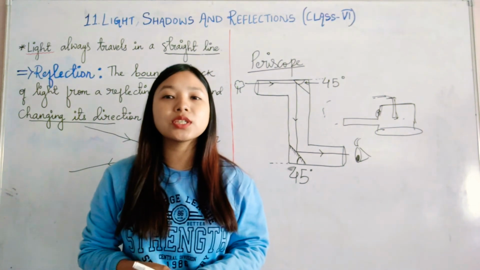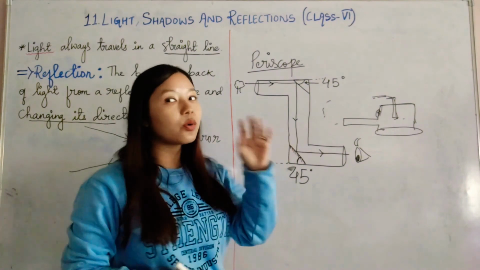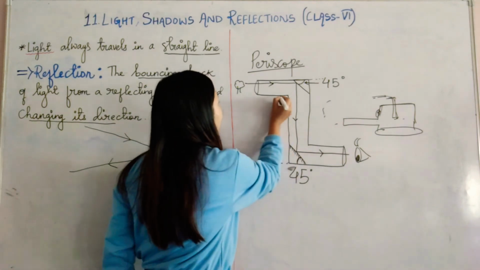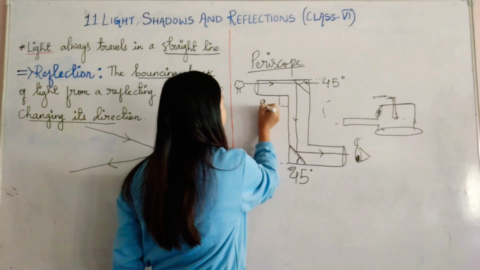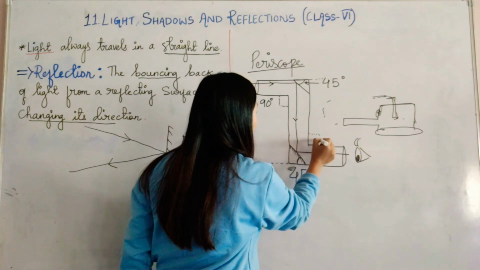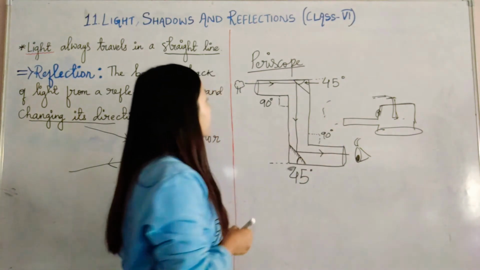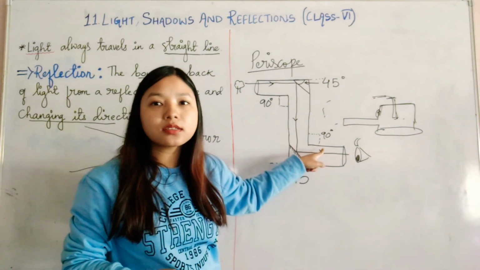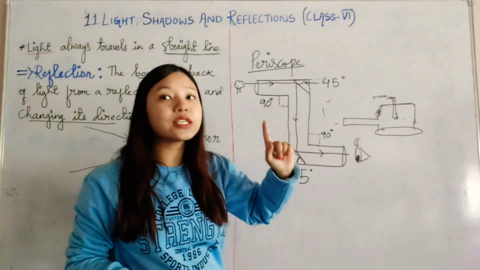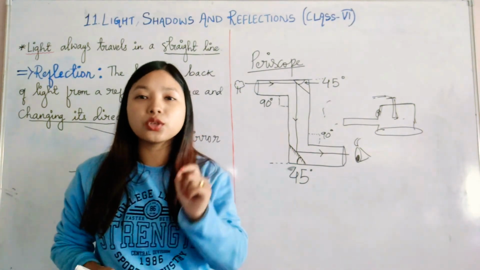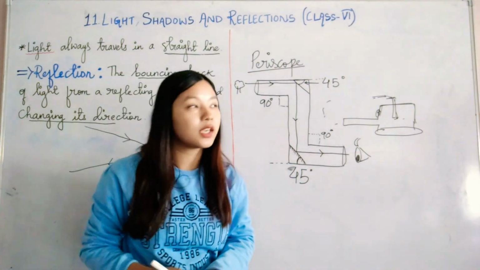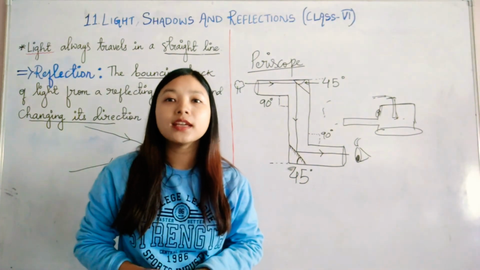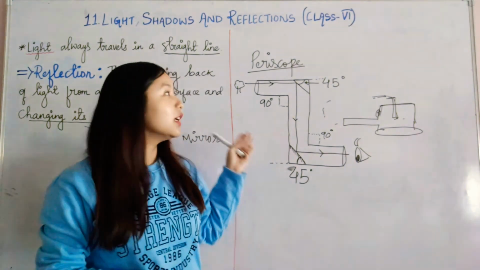So try this activity and try to make this. For this also, the only things which you have to keep in mind are, this should be 90 degrees, okay? And this should be 90 degrees. So they should be completely 90 degrees to each other. These cylinders or boxes you can take. Then the placing of the mirror. While handling the mirror, you should be very careful. You should not cut yourself, okay? But while placing it, always remember it should be a 45 degree angle and you will have your periscope.